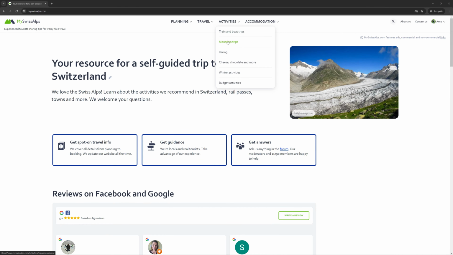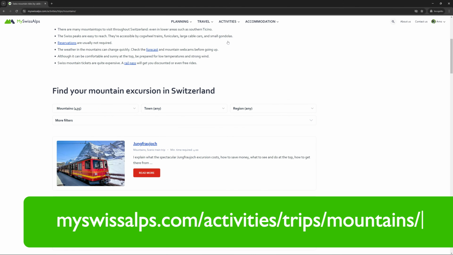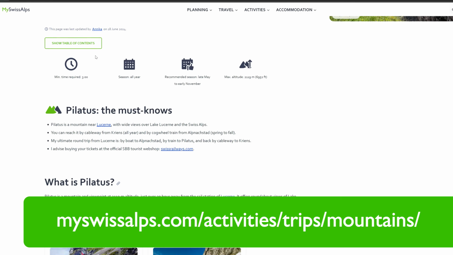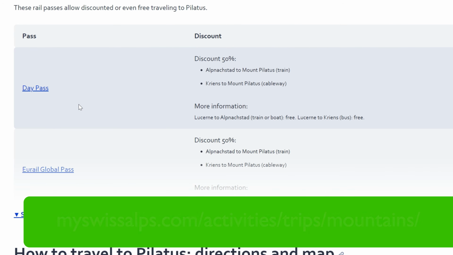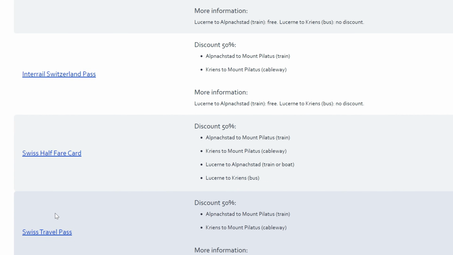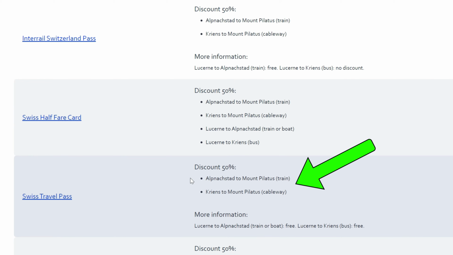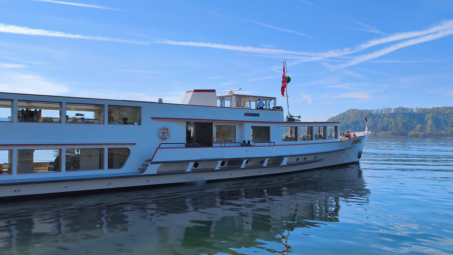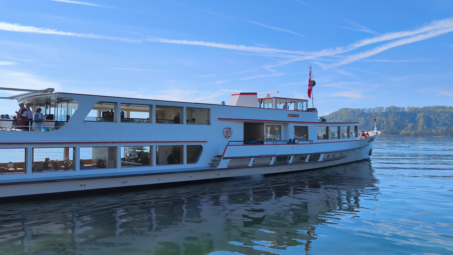This way, you can find the coverage for the most popular routes and mountains. Alternatively, you can go to one of our mountain pages and check coverage there. For example, let's go to the Pilatus page. We'll go to the discount section. Let's expand the table, and now we see the coverage of various passes. The Swiss Travel Pass offers a 50% discount on both the cogwheel train and the cableway to the top of the mountain.